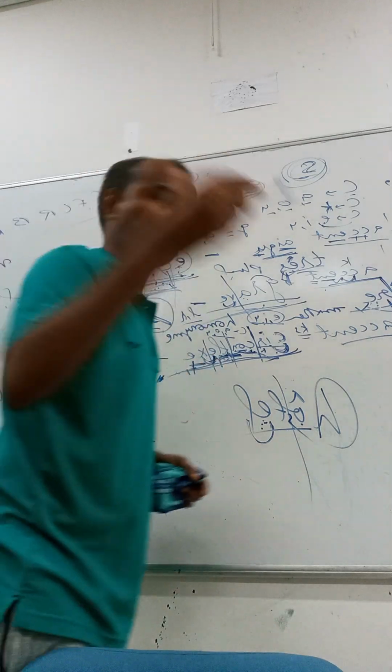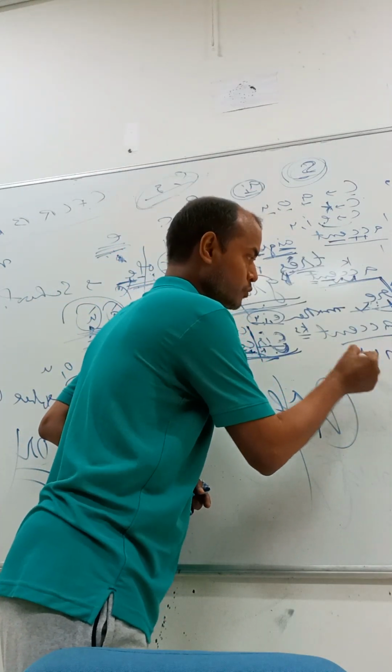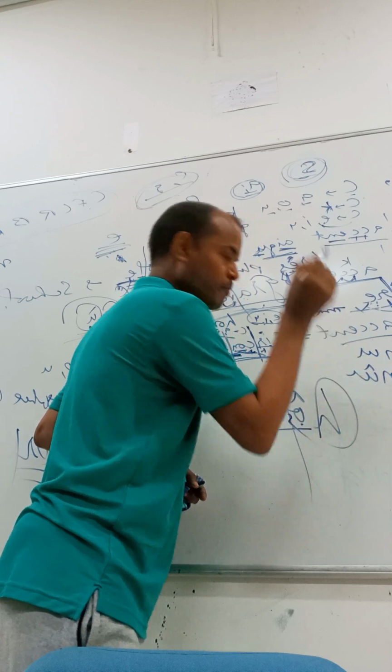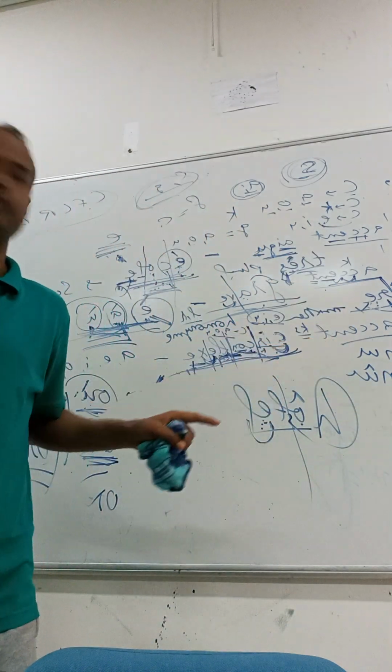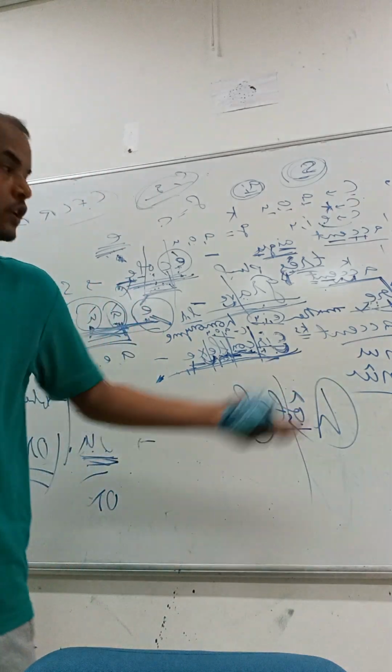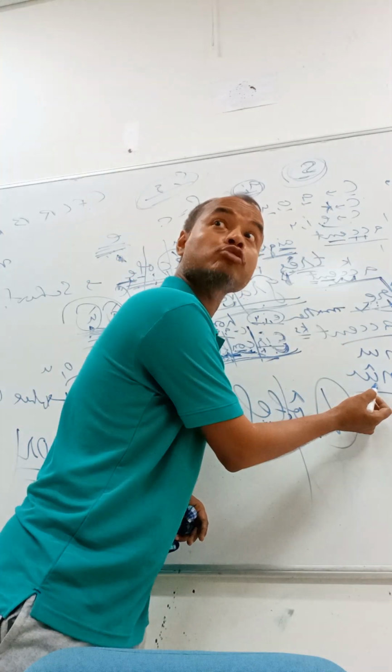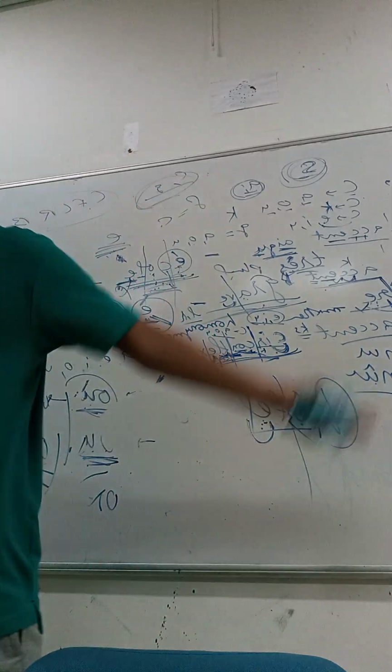For example, you see here. Same sound, same spelling, but different meaning. M-U-R. Same spelling, same sound. But here the letter U is carrying accent circumflex, and here U is not carrying accent circumflex.